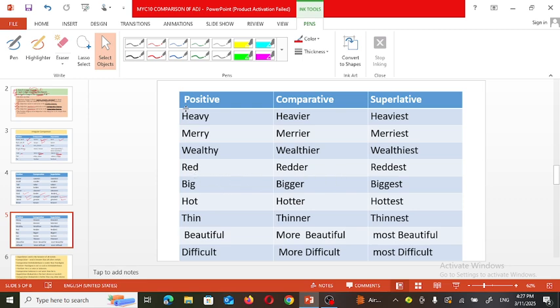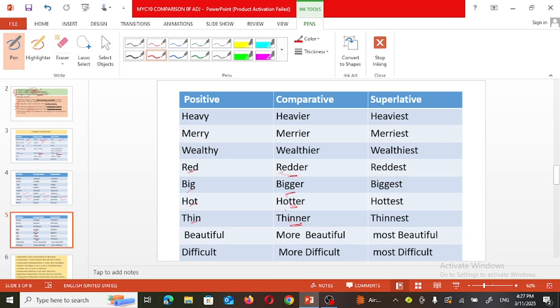So you can observe that before the last letter you are able to observe a vowel, e or i or o or i, isn't it? So red, redder, reddest, big, bigger, biggest. Here double D is there, double G is there, double T is there, hot, hotter, hottest, thin, thinner, thinnest. So why is it so? Because of this vowel sound before the last letter.